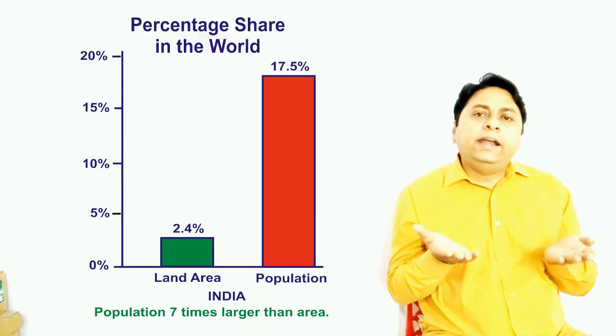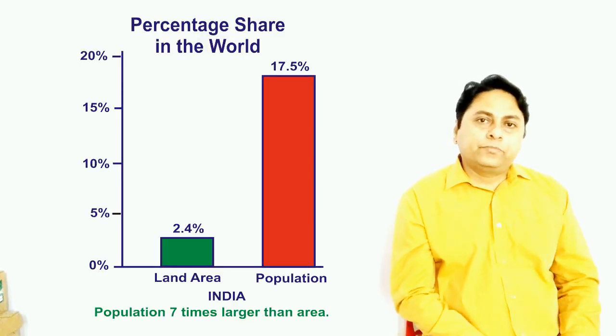So just now you understood that population of our country is very big, about 121 crore. Only one country is bigger than India in terms of population, that is China, and India ranks second. And you can compare the land and population in our country.